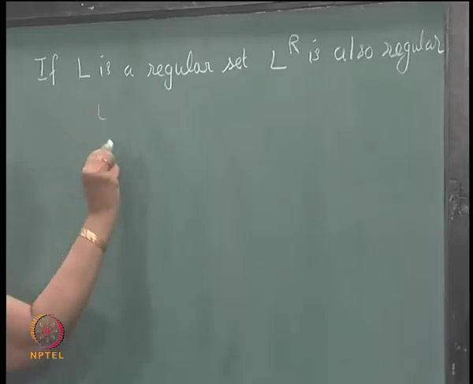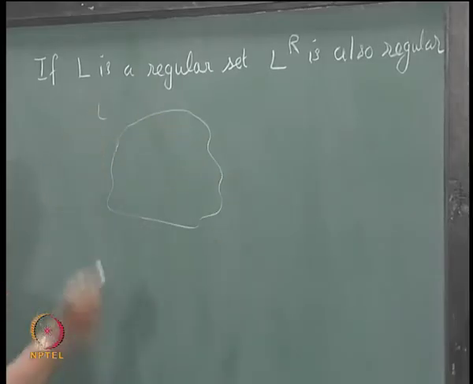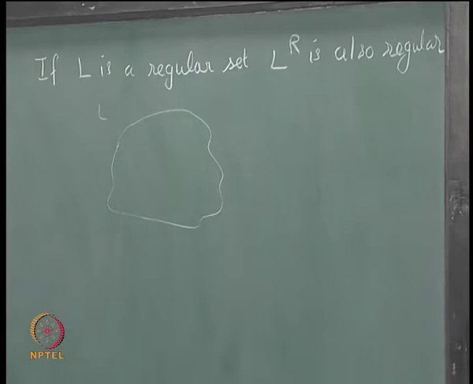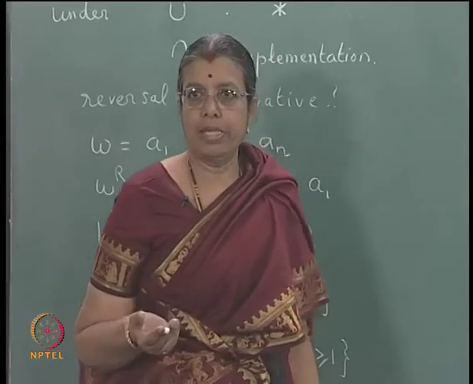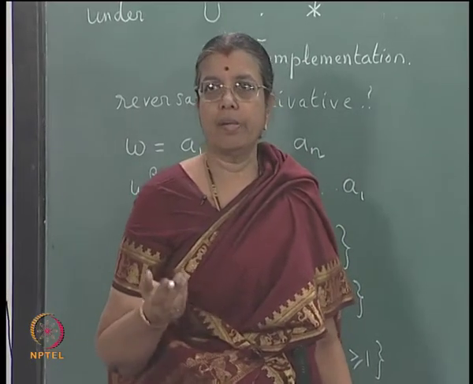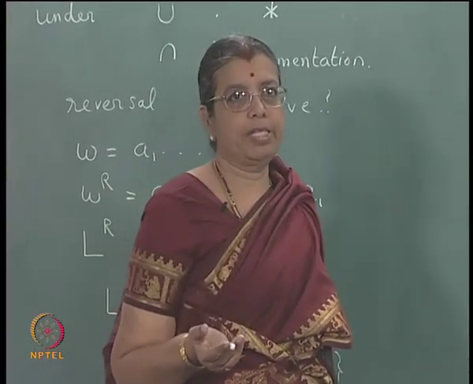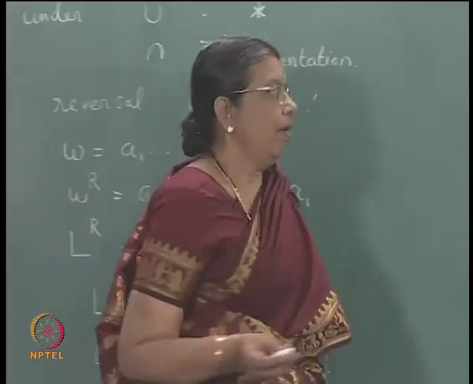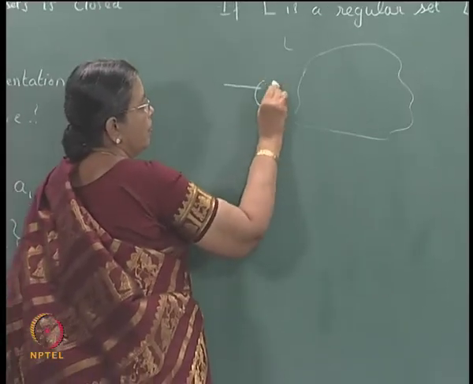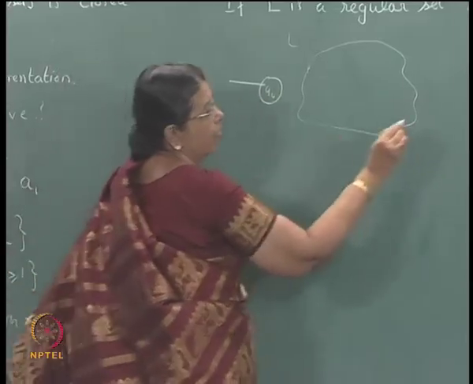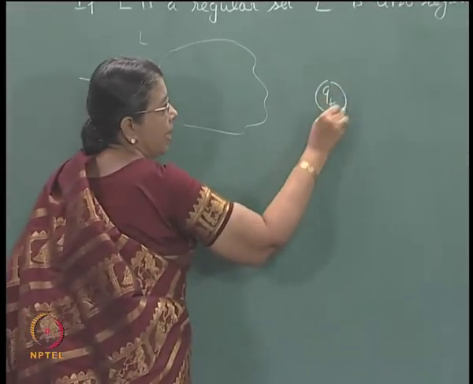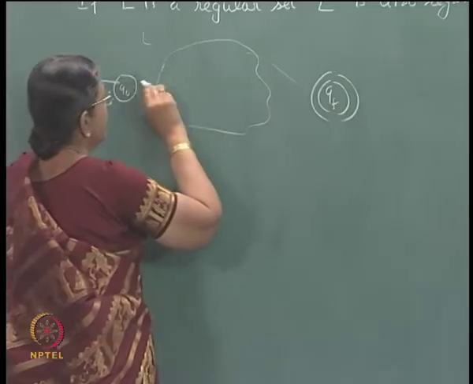L is accepted by a finite state automaton with a state diagram. It can be a deterministic finite state automaton, non-deterministic finite state automaton or non-deterministic finite state automaton with epsilon moves, does not matter. And without loss of generality, you assume that there is only one start state and one final state, because otherwise you can add epsilon transitions.